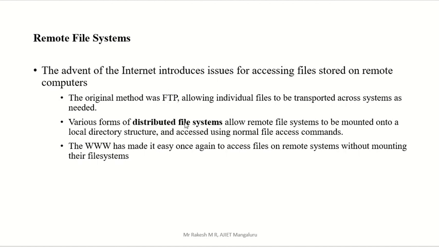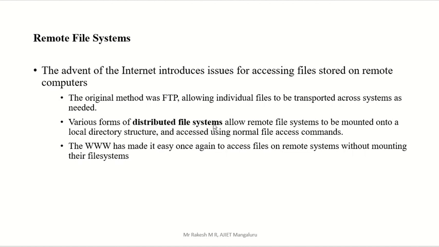Next is a distributed file system. You know what a distributed system means? We saw it in module 1, right? So distributed file system: many systems are connected to each other through LAN. Consider we have 5 buildings.